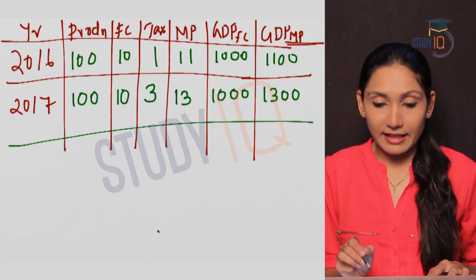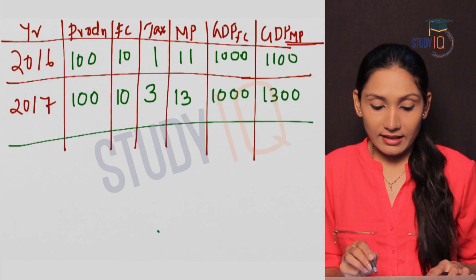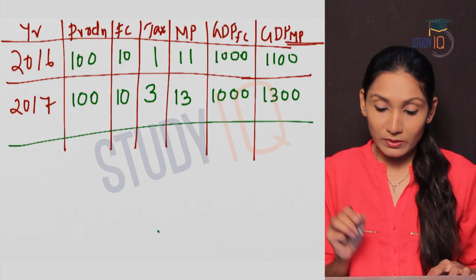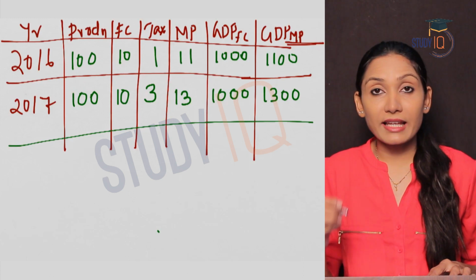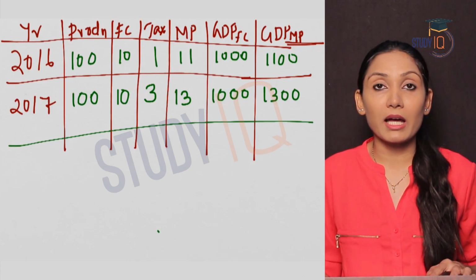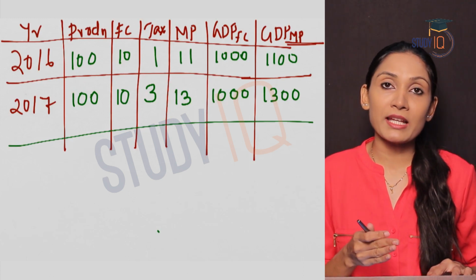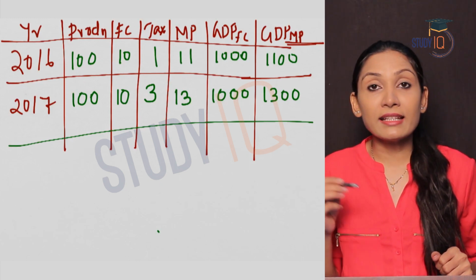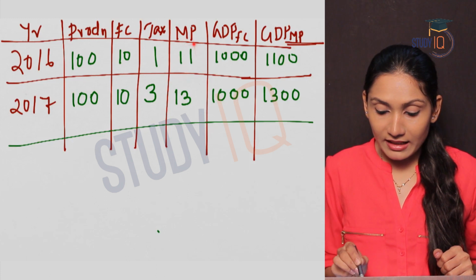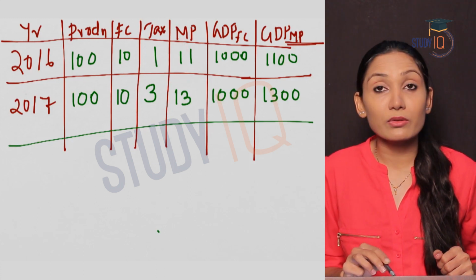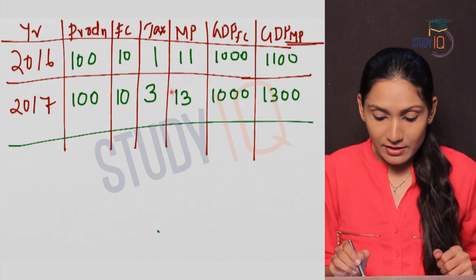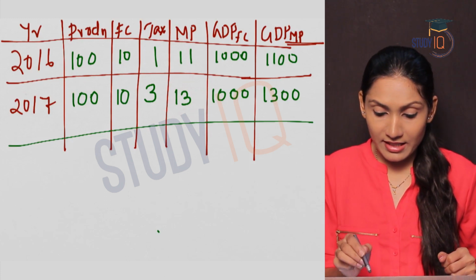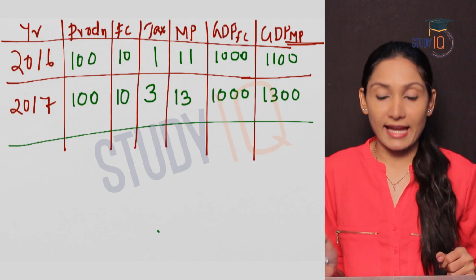The tax has increased. In 2016, the tax rate was 1 rupee and in 2017 it has increased to 3. So because there was an increase in tax, what happened? Market price increased. What is market price? Factor cost plus net indirect taxes. So because the tax increased, you will see that the market price was 11 rupees in 2016. It increased to 13 in the year 2017. Why? This is because of an increase in the tax rate.